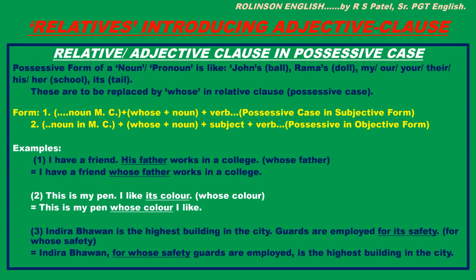I have a friend whose father works in a college. Right? Here see, this exemplifies form 1 as whose father, whose plus noun, after that verb. And the subject of verb works is whose father itself. So here adjective clause in possessive case is in subjective form.